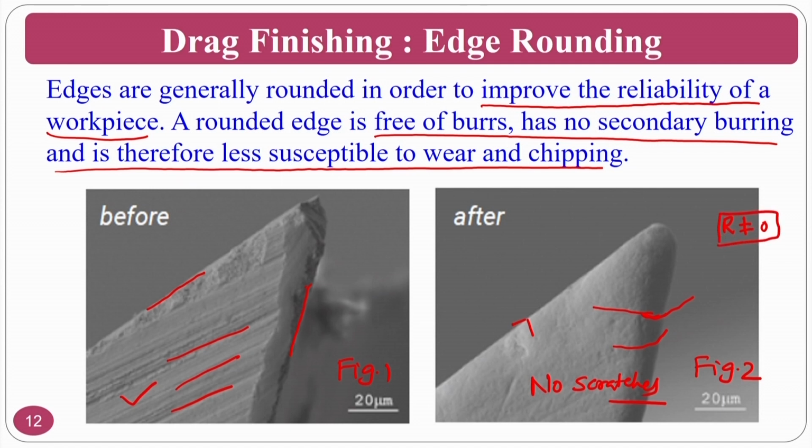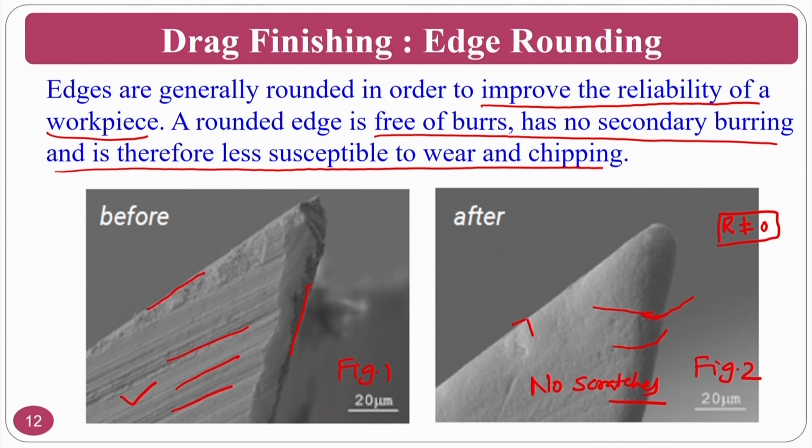If the sharpness radius increases in a cutting edge, what will happen? There will be a problem. You should always choose a certain sharpness radius. Whatever I am saying about the cutting tool and sharpness radius has nothing to do with this particular slide.